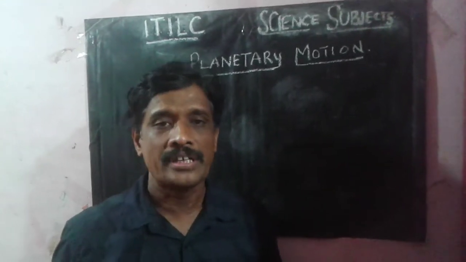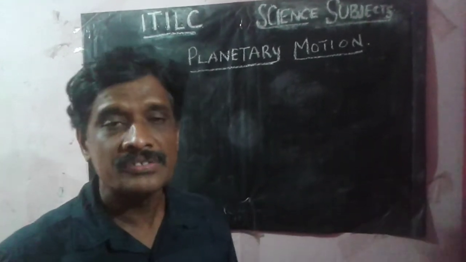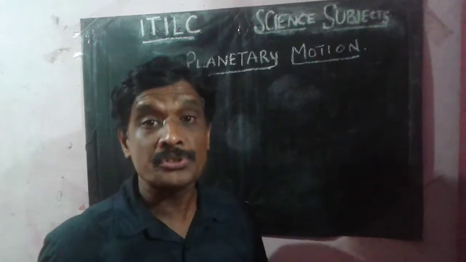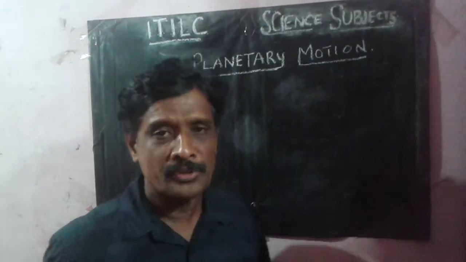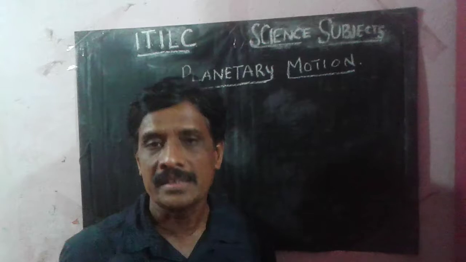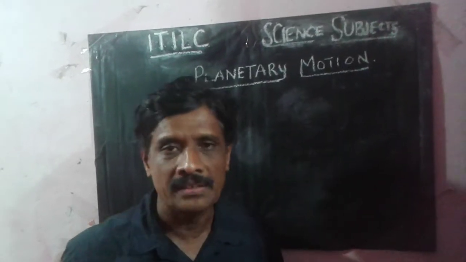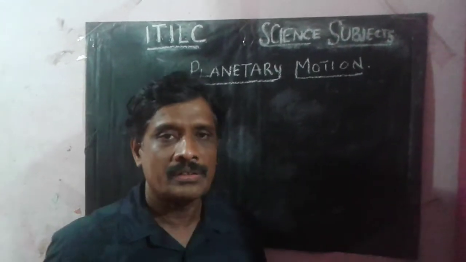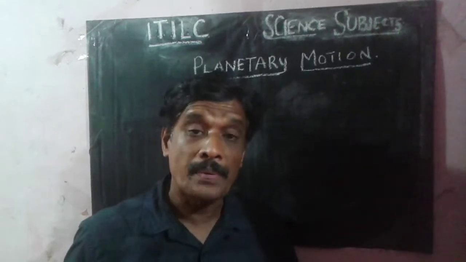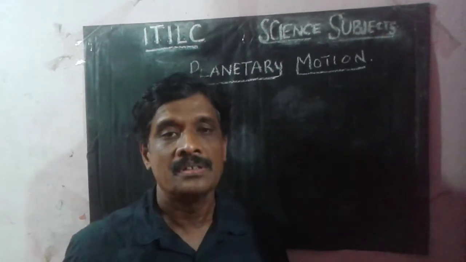Now we are going to study a new topic, that is planetary motion. Planetary motion means the moon surrounding the earth, the electrons revolving around the nucleus, etc. How does planetary motion happen?